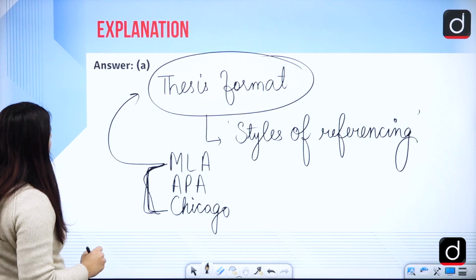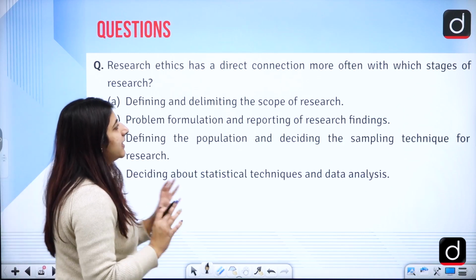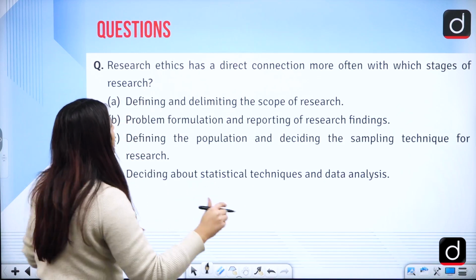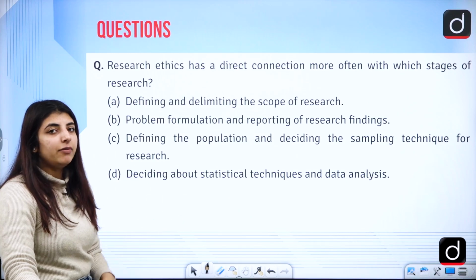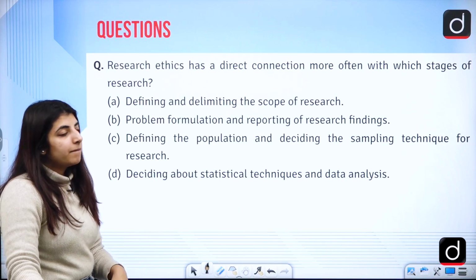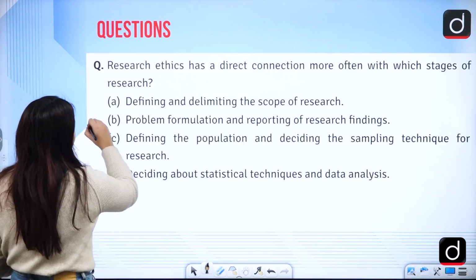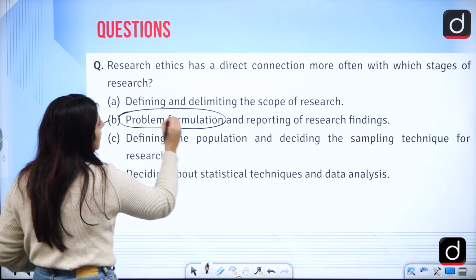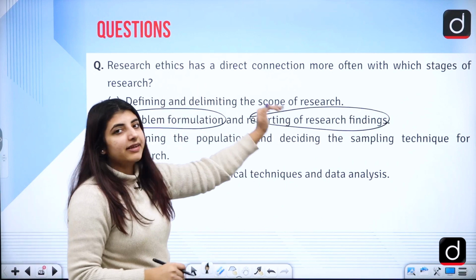Correct? Moving forward with the next question, research ethics has a direct connection more often with which stages of research? Read the question, read the options carefully, pause your video. The answer here for this question is option B, problem formulation and reporting of research findings. There we see that there is a direct connection.